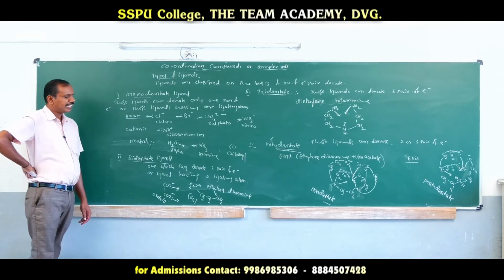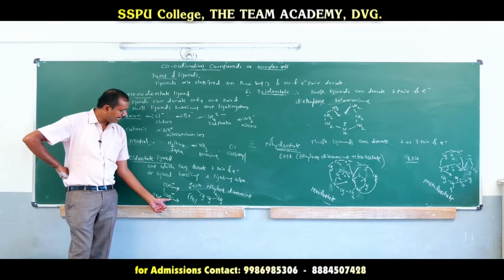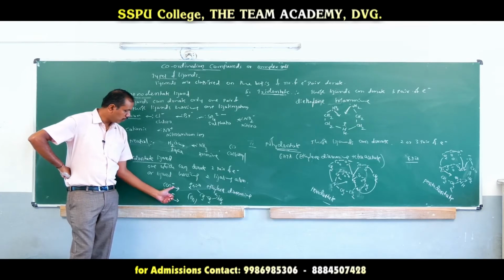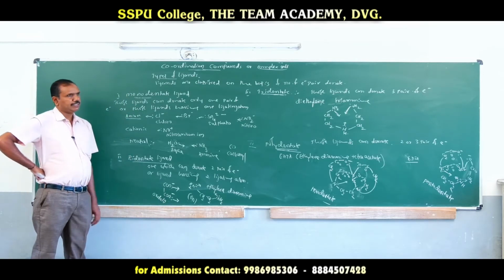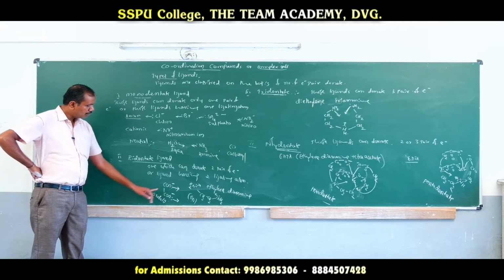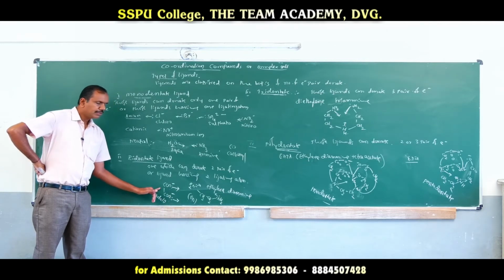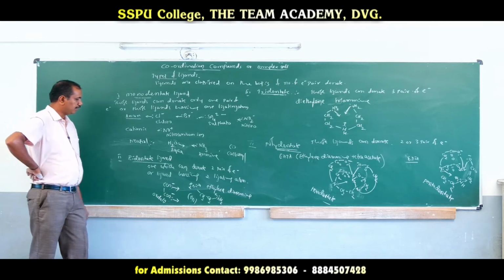What are bidentate ligands? Those ligands that can donate two pairs of electrons. In the case of oxalate, there are four oxygens there. Among them two oxygens can donate one pair each, which means totally it can donate two pairs of electrons, or two ligating atoms are there. Then it is called bidentate. What is a ligating atom? One which can donate a pair of electrons is called a ligating atom. This whole is the ligand, but the oxygen atoms are called ligating atoms.